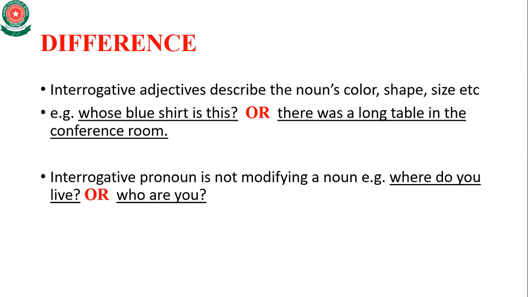So the difference between the interrogative adjective and interrogative pronoun is that the interrogative adjective describes the noun's color, shape, and size, whereas the interrogative pronoun is not modifying a noun. So that is the difference between the interrogative adjective and interrogative pronoun. So I hope you can understand. Now, if you have any question, you can ask.